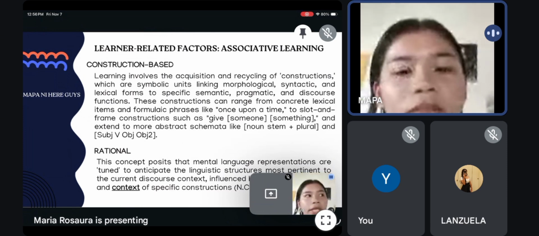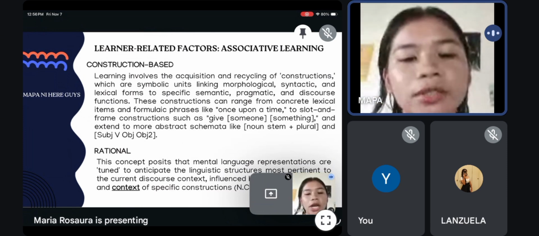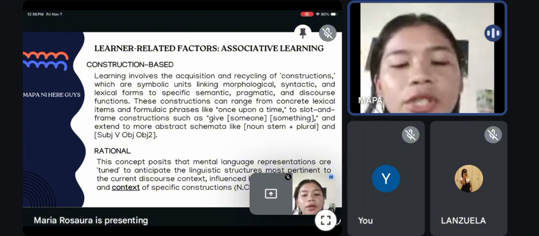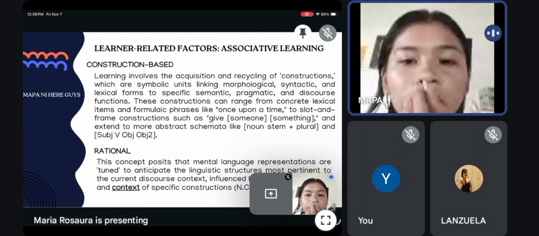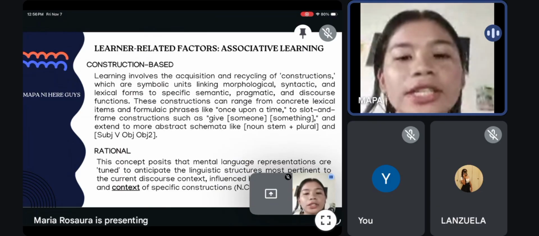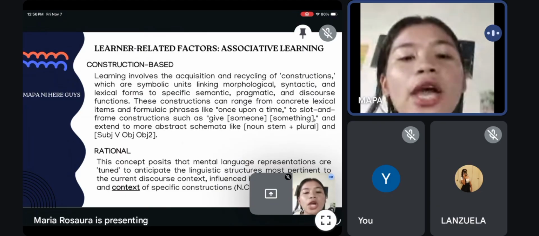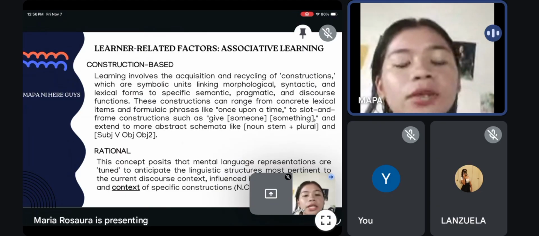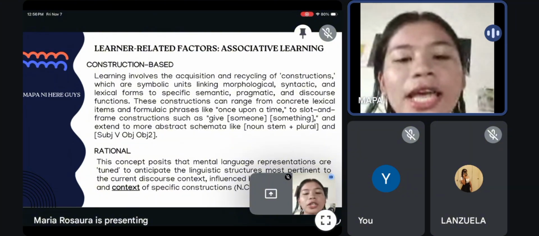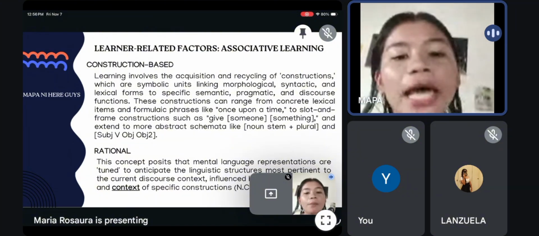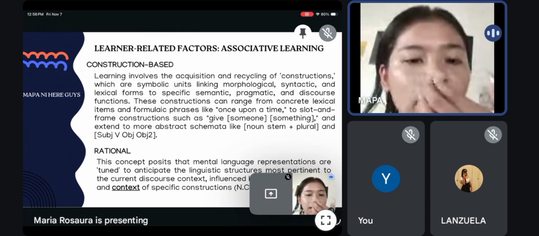According to him, language learning is construction-based, meaning in language learning, we don't only learn individual words, we also learn constructions, which are patterns that connect the form of language with their meaning and use in real communication. So these constructions help us understand not just what to say, but how and when to say it correctly.